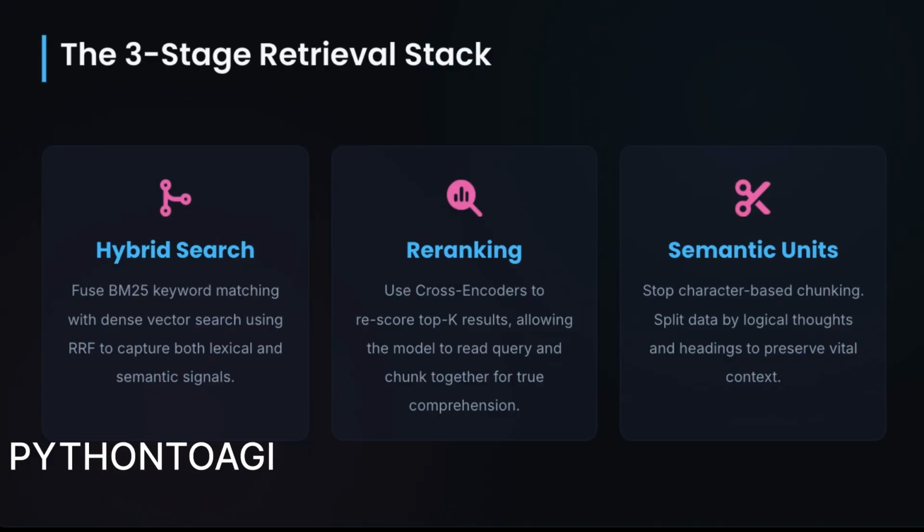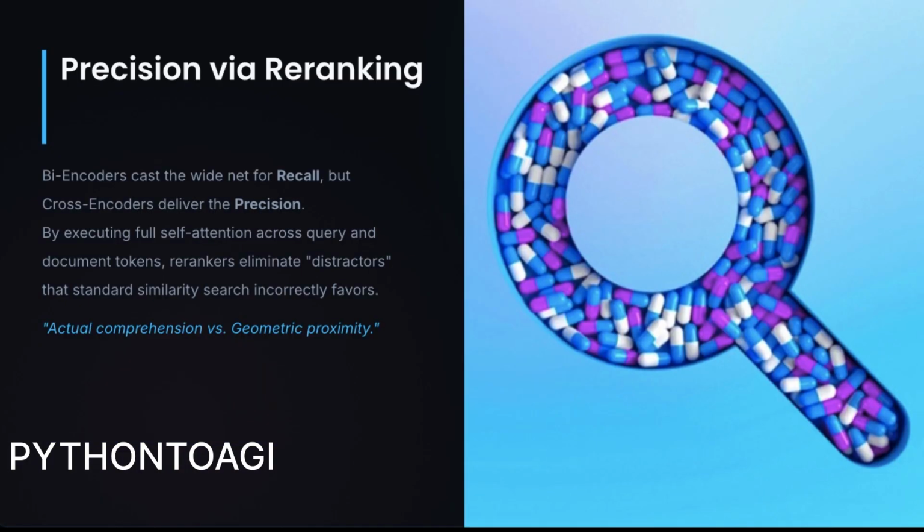The solution is a high-precision, 3-stage retrieval stack. First, hybrid search. We combine the intuitive nature of vector search with the literal accuracy of BM25 keyword retrieval, merging them through reciprocal rank fusion. Second, the Reranker. By using a cross-encoder, we perform a deep dive analysis into the relationship between the query and the retrieved documents. Third, semantic chunking. We move away from arbitrary character counts and toward logical units of thought, ensuring the embedding model captures complete context.